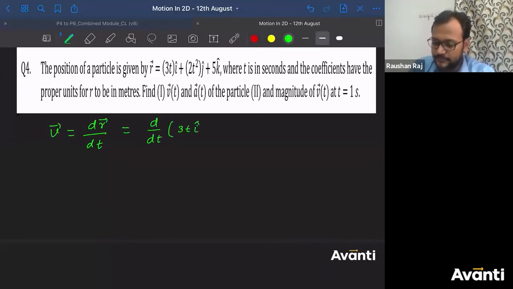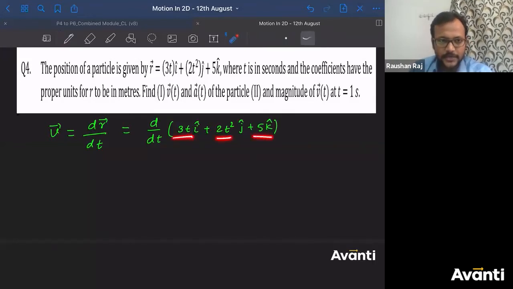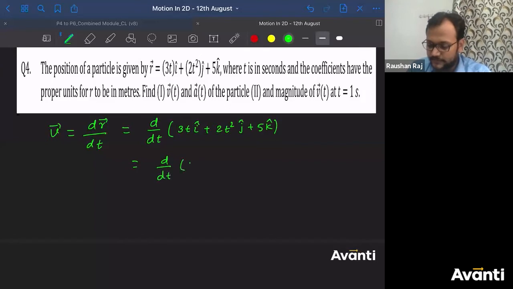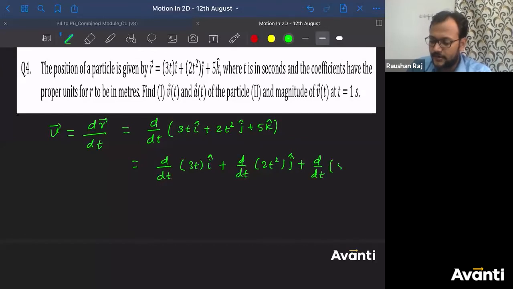3t i cap plus 2t square j cap plus 5 k cap. Differentiate करेंगे. So they have been separated by an operation sign, positive, positive, right? An addition. So I'll do the differentiation like this. d by dt of 3t i cap plus d by dt of 2t square j cap plus d by dt of 5 k cap.